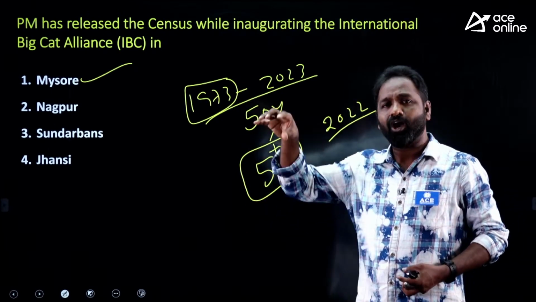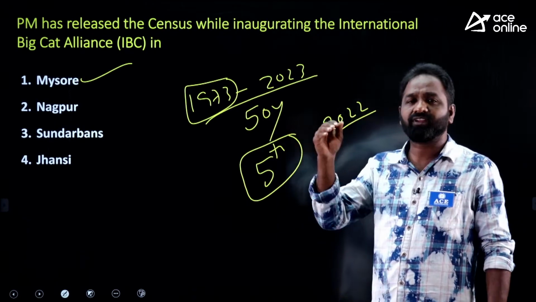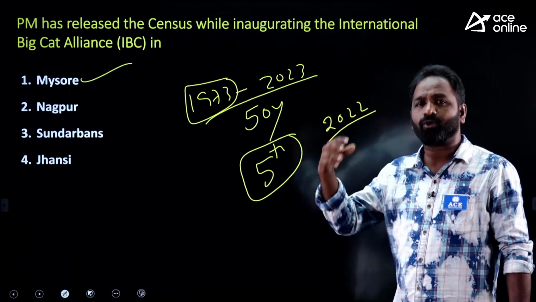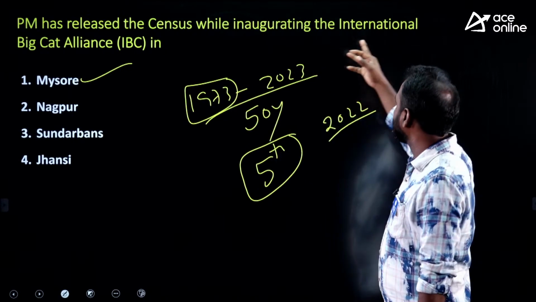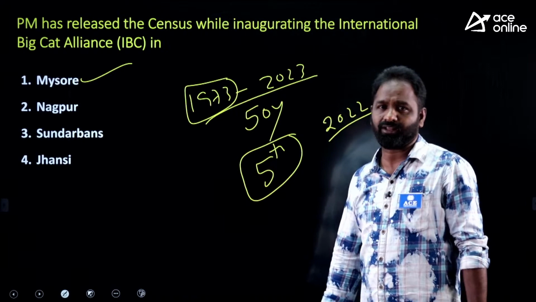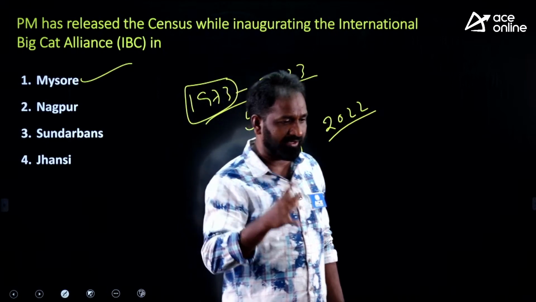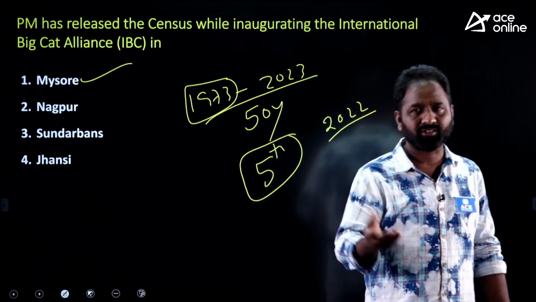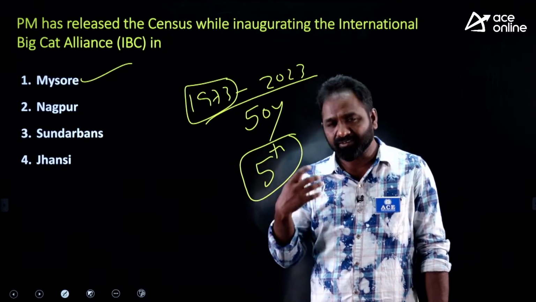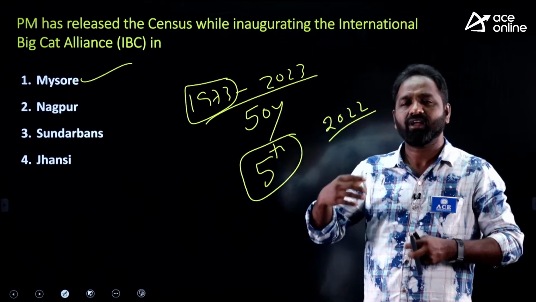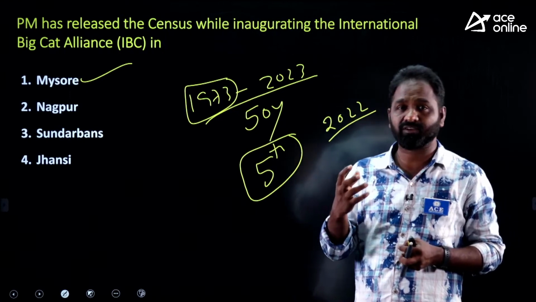By 2022, how many tigers are there in India? The 5th tiger census was released because we are celebrating 50 years of Project Tiger, which aims to protect the tigers in the country. Based on that, PM Modi released a new alliance called the International Big Cat Alliance. We identified 7 important animals, like leopard and cheetah, and we need to protect these 7 animals. For that purpose, we have to maintain collaboration and agreements between countries to protect these 7 big cats.